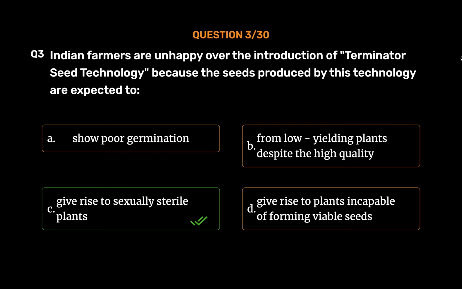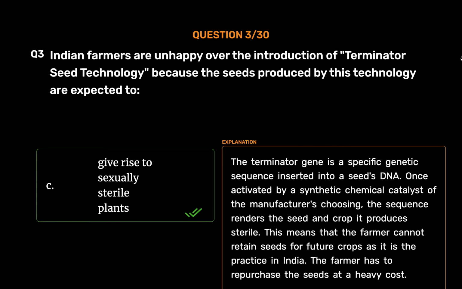Give rise to sexually sterile plants. The Terminator gene is a specific genetic sequence inserted into a seed's DNA. Once activated by a synthetic chemical catalyst of the manufacturer's choosing, the sequence renders the seed and crop it produces sterile. This means that the farmer cannot retain seeds for future crops, as is the practice in India. The farmer has to repurchase the seeds at a heavy cost.